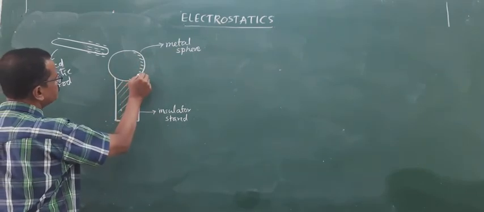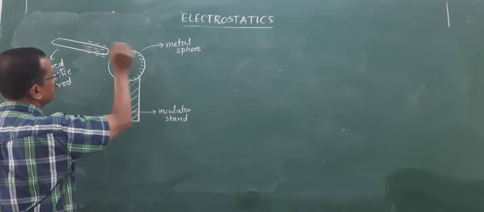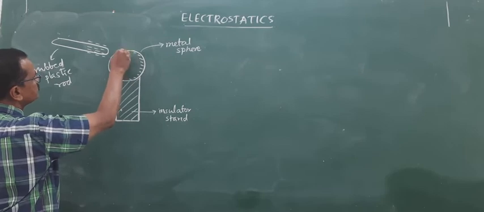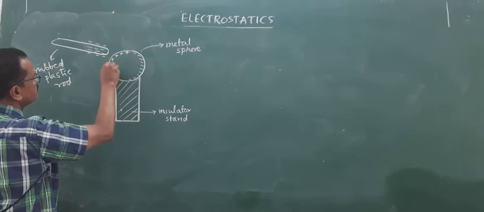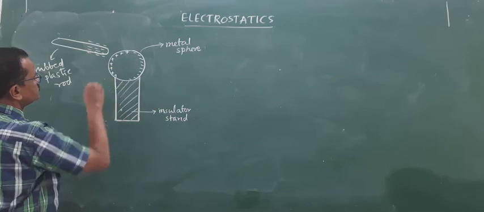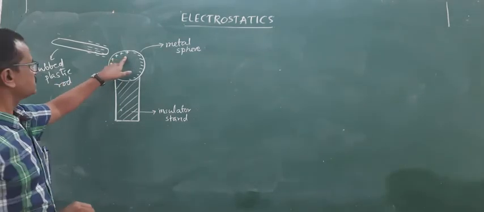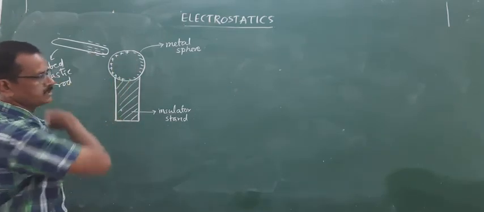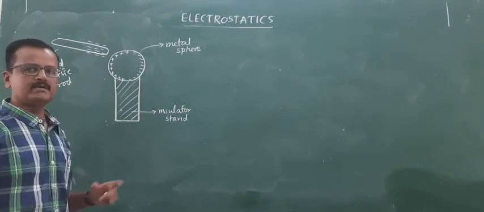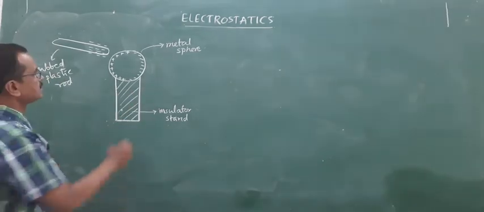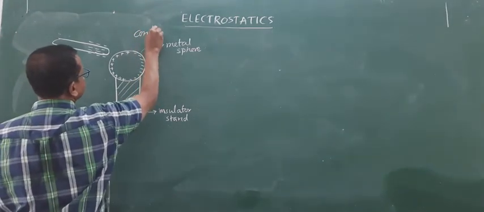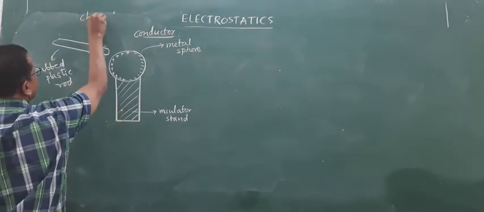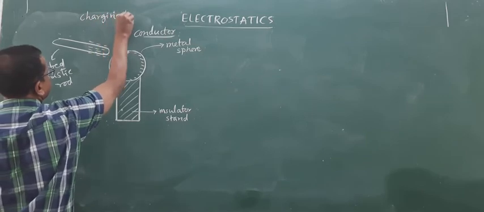Suppose I am drawing 1, 2, 3, 4, 5, 6, 7, 8, 9, 10 electrons. So 10 electrons are vacated from this particular part. So you will find a shortage of 10 electrons, that is 10 positive charges: 2, 4, 6, 8, 10 positive charges on the other side. So this is how charging by induction takes place in case of conductors.